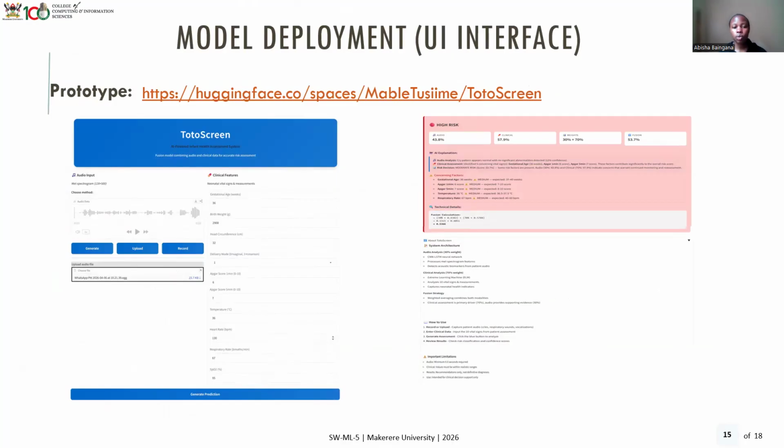And the next one, we look at what our prototype is going to look like from the UI. And this is our home screen. On the left, what is in blue is actually where it takes in the audio as well as the clinical features, or you can upload the recording. And after that, once you generate the prediction, it gives you the image on the right, and it can tell you whether the details you've entered of that infant show they are at a high risk of having respiratory distress, or if it's a low risk or a medium risk. And it comes down to explain further why they think so, and how it generated that prediction.